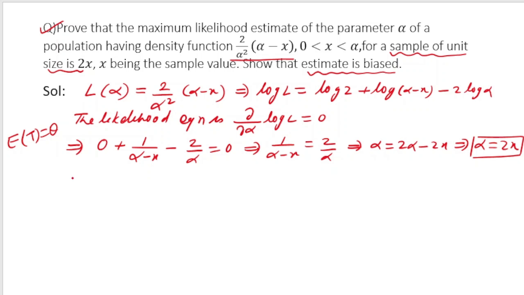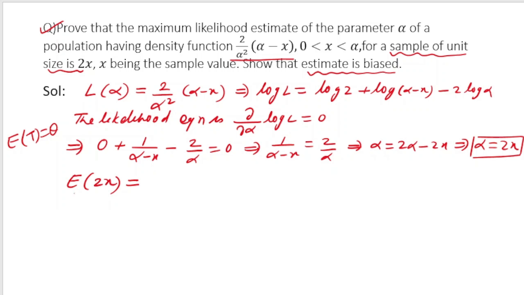So to show that it is a biased estimator, what we have to show? If I can show expectation of 2x is equal to alpha, then it will be an unbiased estimator. So it means somehow I have to show that expectation of 2x is not equal to alpha.